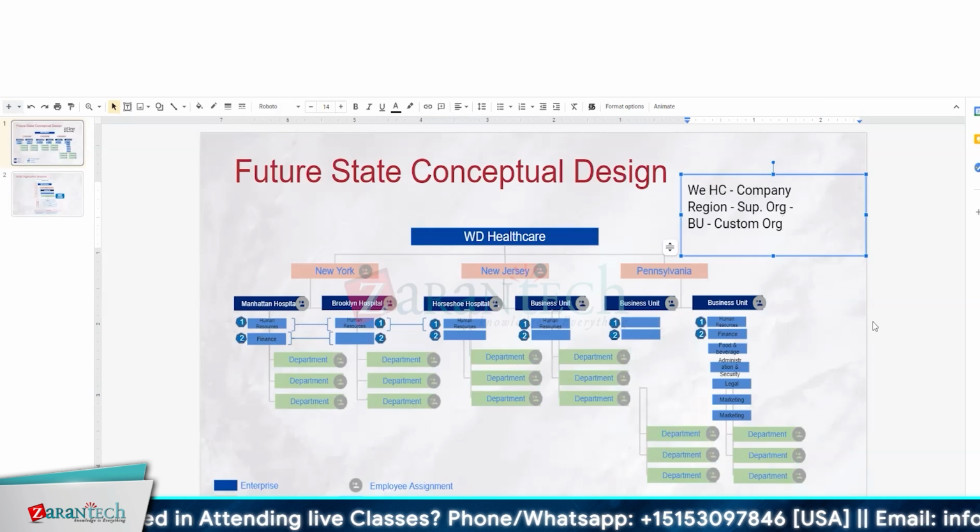But if I log out as Logan McNeil and log in as a general employee, who is supposed to do his tasks on a daily basis based on the job profile and the position that he holds, he can at maximum search for a person, look for the contact information, look for the manager, and that's about it. They cannot see their time off details. They cannot see their compensation details. They cannot see their worker history.